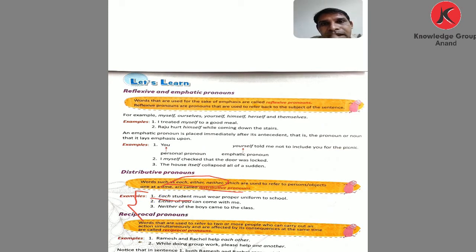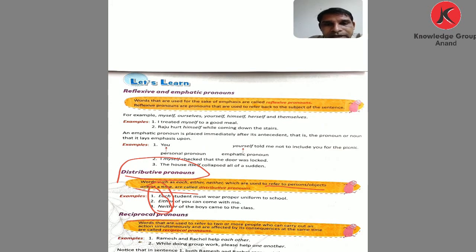Each student, describing only one. Each student must wear proper uniform to the class. It refers to a person or object one time, on a single time. Either of you, not both, but one of you. Either of you can come with me. Neither of the boys came to the class. Using these three words, each, either, and neither, to talk about a person or thing at one time, they are called distributive pronouns.